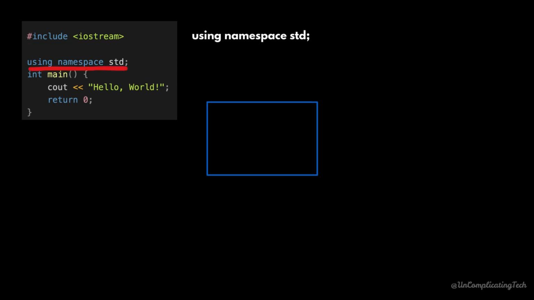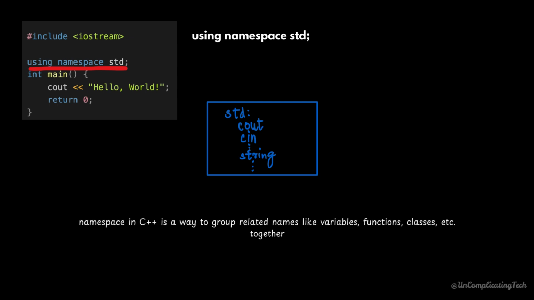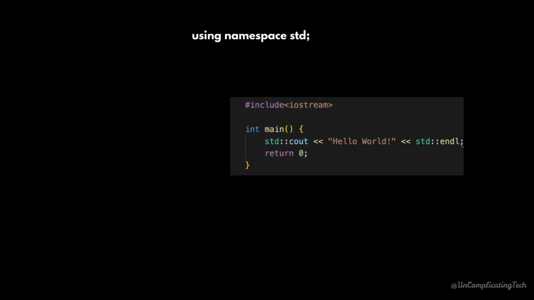The second line is using namespace std. C++ organizes its standard tools like cout, cin, string, etc. inside a namespace called std. A namespace in C++ is a way to group related names like variables, functions, classes, etc. together. Kind of like putting things into folders to avoid name confusion.